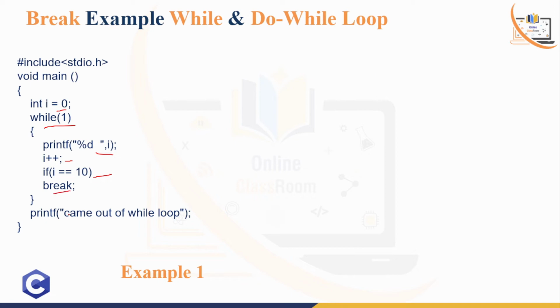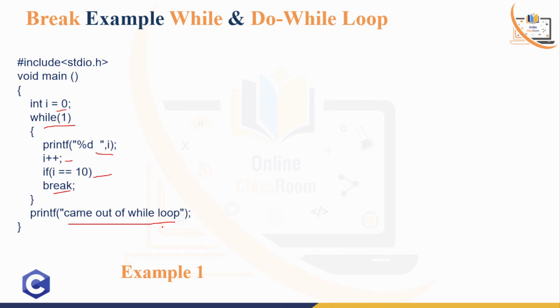So if you run this code, your output will be 0 to 9. Obviously it is 0 to 9, because when the value of i equals 10, this break statement will work, and this particular while loop, an infinite loop basically, will end. After 0 to 9, it comes out of the while loop, and then it will print, right?